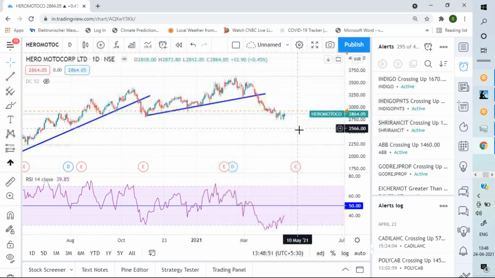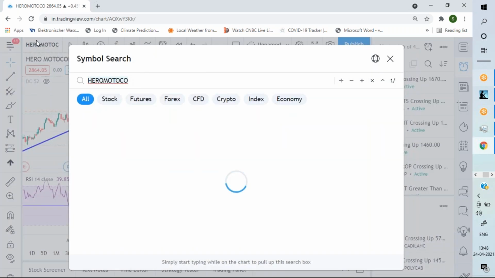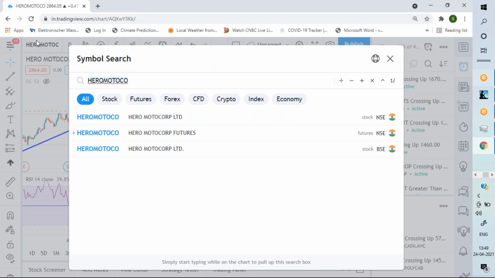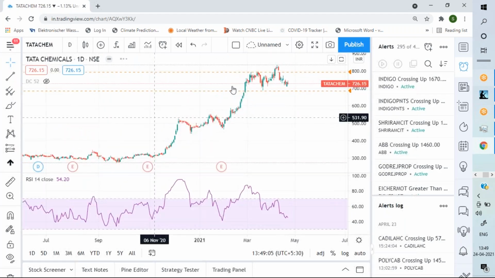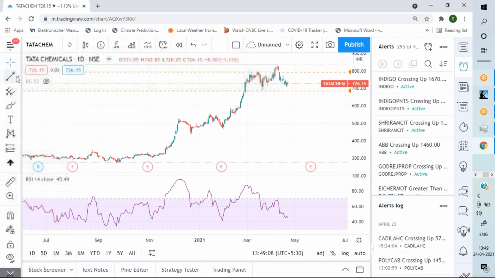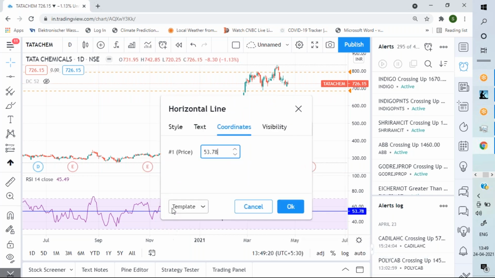Okay, but when there is a very steep down move or steep up move, let me show you a steep up move. Which stock? Maybe Tata Chemical had a very steep up move. So here you will not get a low-risk opportunity to play with the RSI, where the stock pulls back and RSI comes near 50.